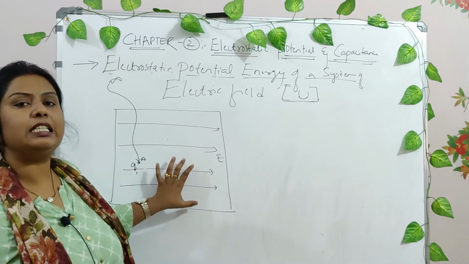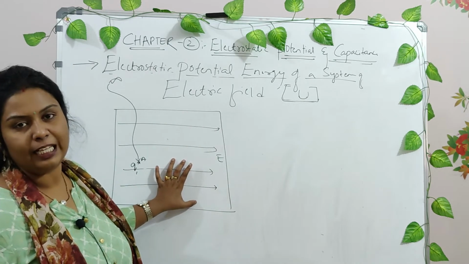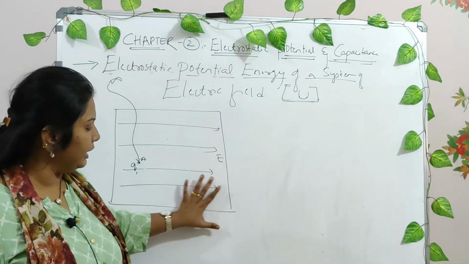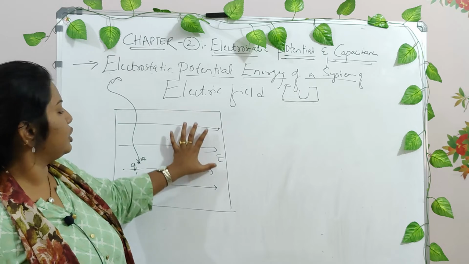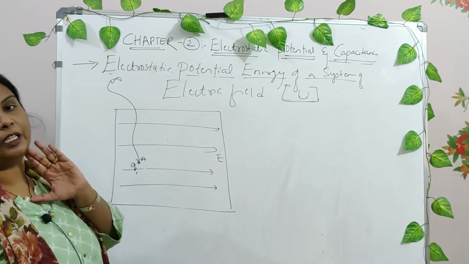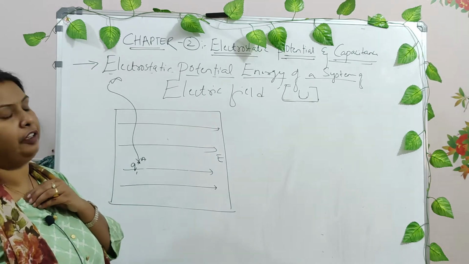The electric field considered here is uniform in nature. Uniform means the magnitude and direction of the electric field at any point in this space will be equal, constant, right? That particular field is called a uniform electric field, right?